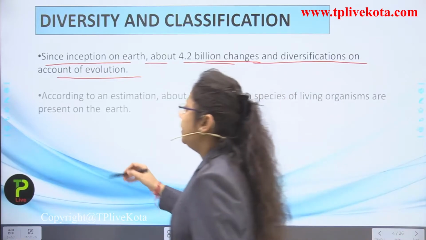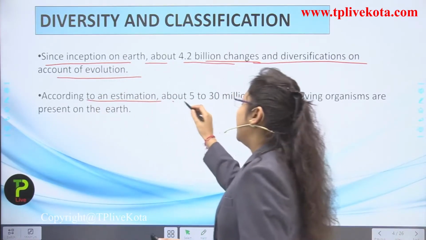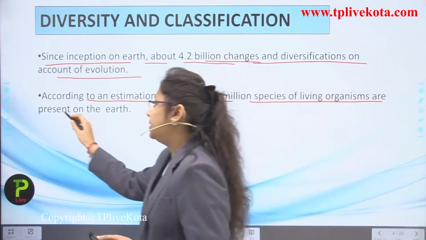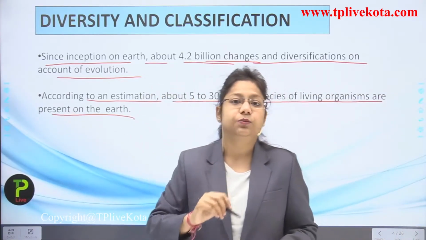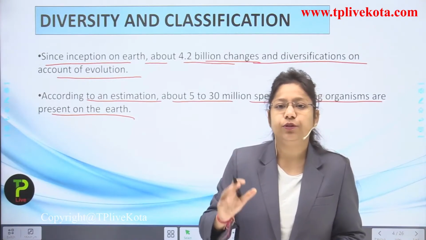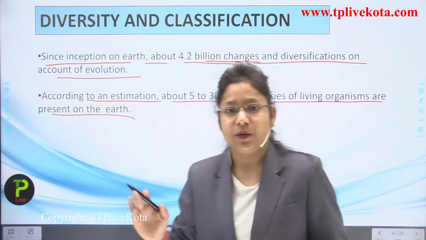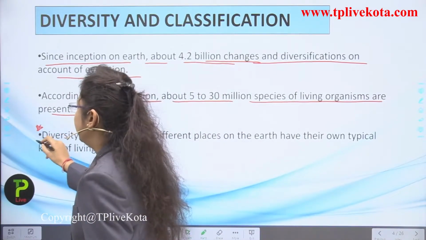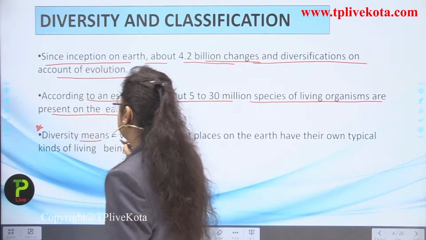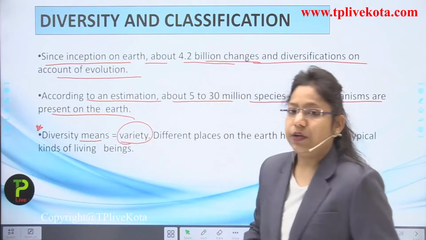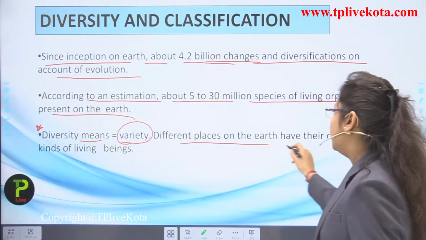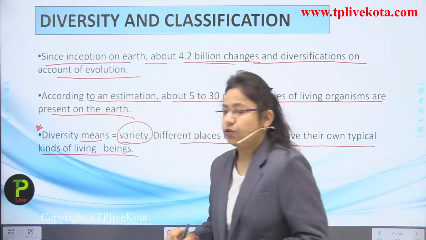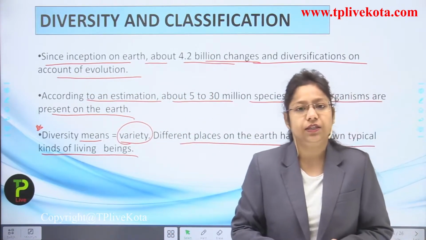Next point, according to an estimation, about 5 to 30 million species of living organisms are present on the earth. I told you this point before also. Next point, this is very important. What does diversity mean, students? Diversity means variety. Different places on the earth have their own typical kinds of living beings. So different kinds of living beings are seen on the planet.